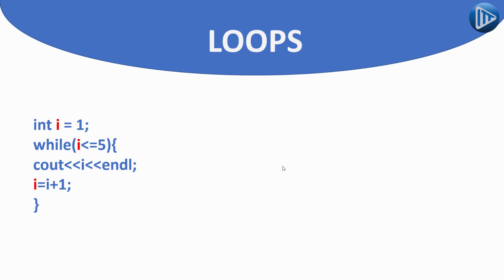So now, let's see how our loop runs step by step. Here we have an example. This example is going to print numbers from 1 to 5. As we said before, there are three things that we need to tell our computer. The starting point, where we said that we are going to print 1 to 5, so our starting point will be the number 1. And until when are we going to print something?